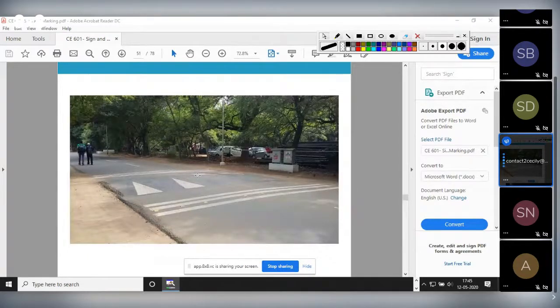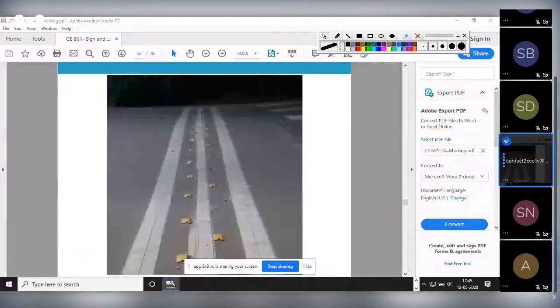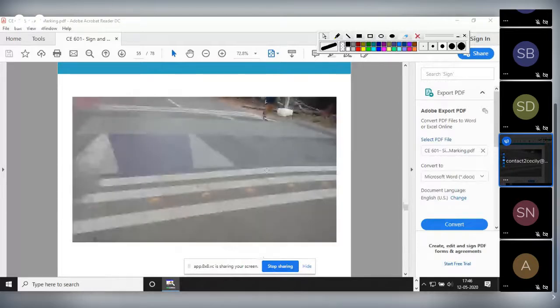Now the speed breaker, as I said, should be designed in such a way that the breadth is greater than the wheelbase. And see, in some speed breakers, as Subhajit told, we are using these, which are called cat eyes. That means they will reflect at night. That's why these are called cat eyes. These also act like a marking, road marking. This also comes under road marking. See, these are the cat eyes for night vision purposes.